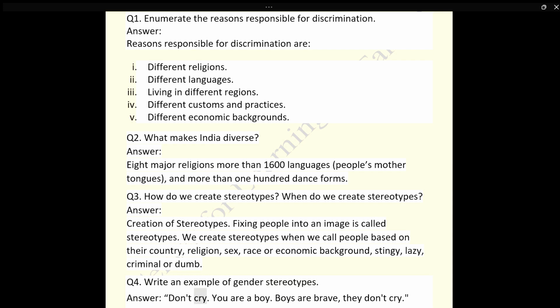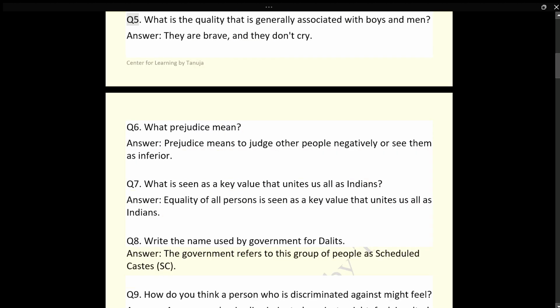Q4. Write an example of gender stereotypes. Answer. Don't cry. You are a boy. Boys are brave, they don't cry. Q5. What is the quality that is generally associated with boys and men? Answer. They are brave and they don't cry.